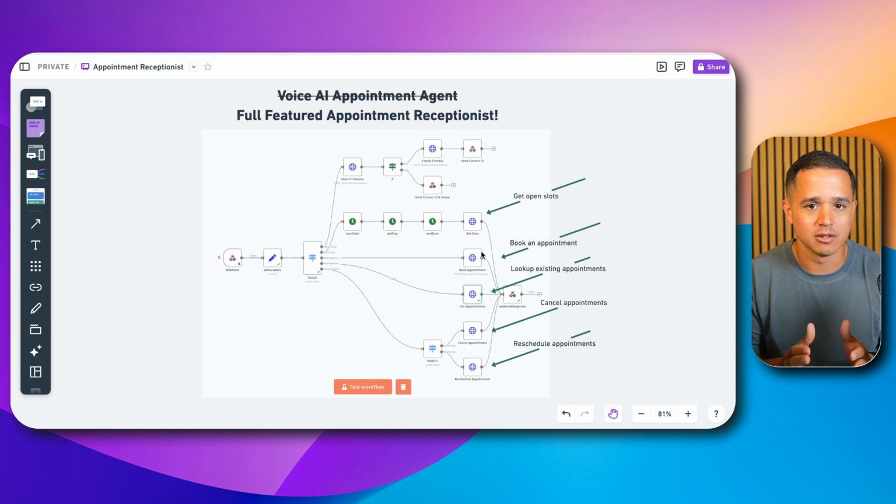A system like this can be extremely valuable for any business that works on an appointment basis. Think like a dental clinic or a doctor's office or a med spa or a chiropractor. If this is treated as an inbound call, then this can be extremely helpful, helping the front desk out in alleviating some of that workload, some of that call volume that may be able to be serviced by a voice AI agent such as this one.